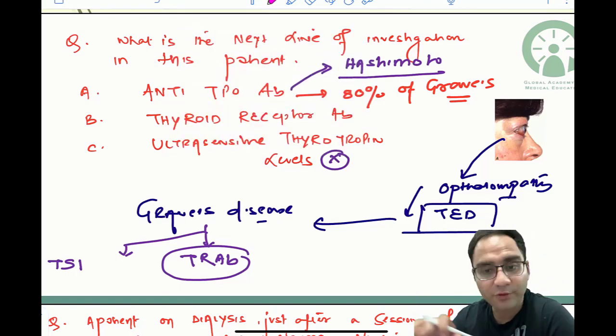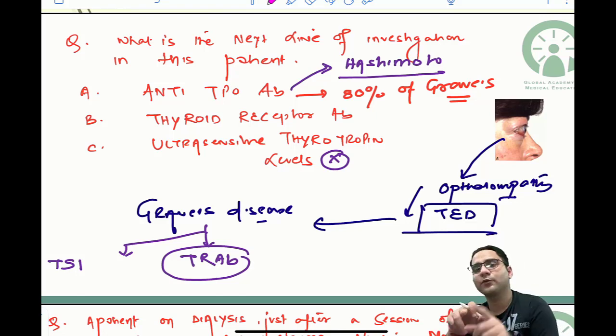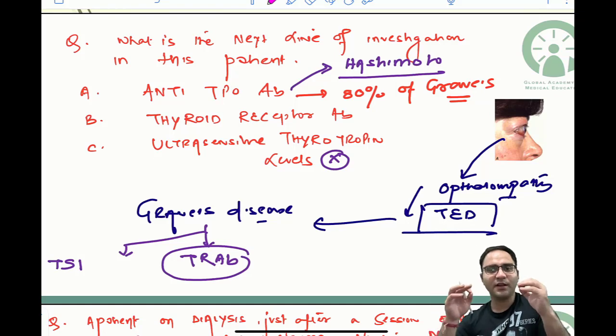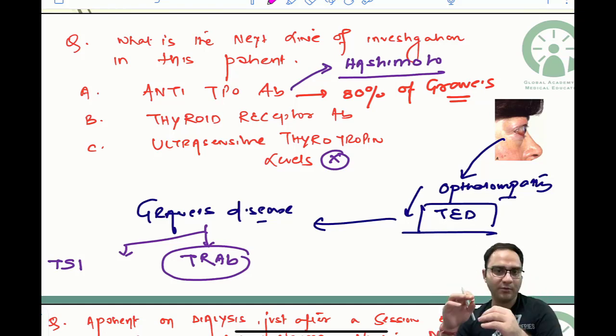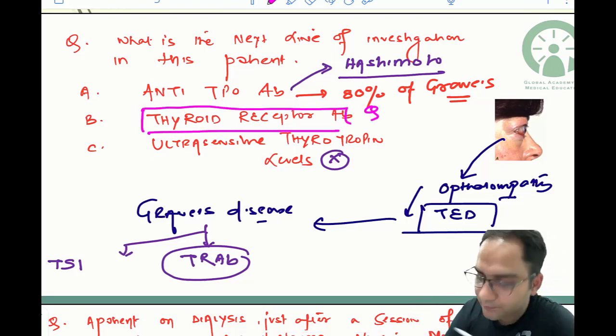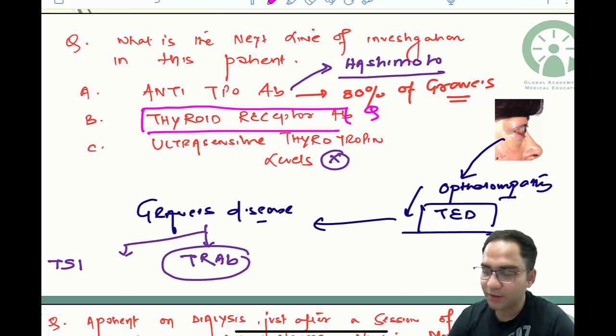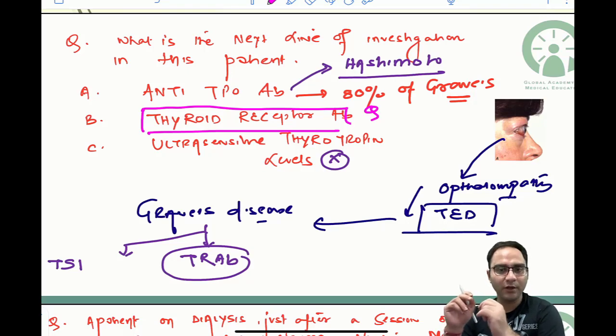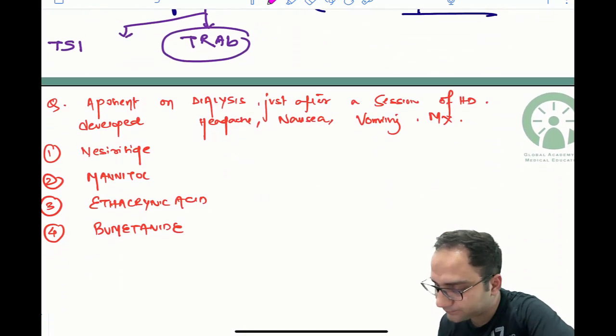So if a question had been framed in such a way that thyroid receptor antibody was not mentioned, then this question would have become a difficult one, because many of us are not aware that even Graves' disease can have anti-TPO antibody, and it is seen in a maximum chunk of patients. 80% is a good chunk of patients. But since they have mentioned thyroid receptor antibody, your answer to this question would be thyroid receptor antibody. But a take-home message from this question is that anti-TPO antibody can be seen in Hashimoto thyroiditis, and other than Hashimoto, can also be seen in Graves' disease, right?